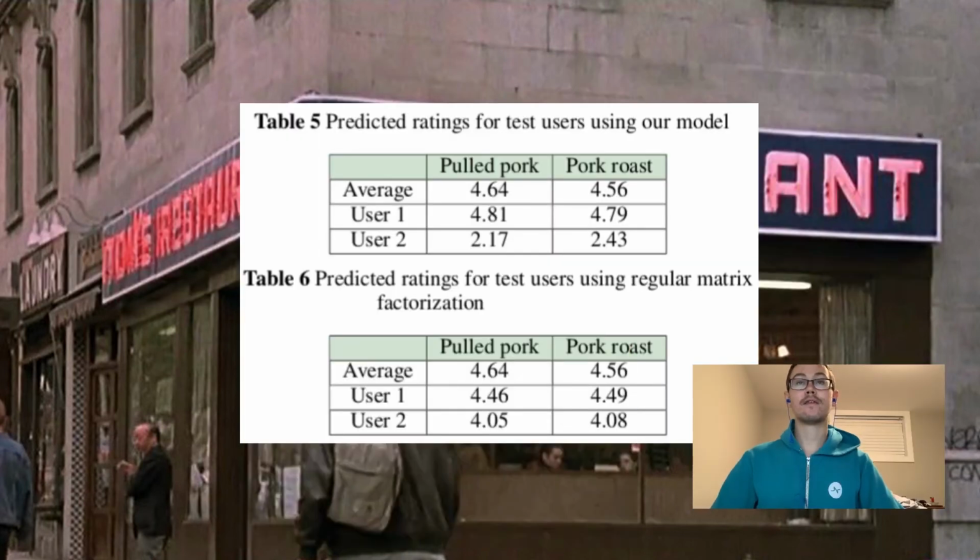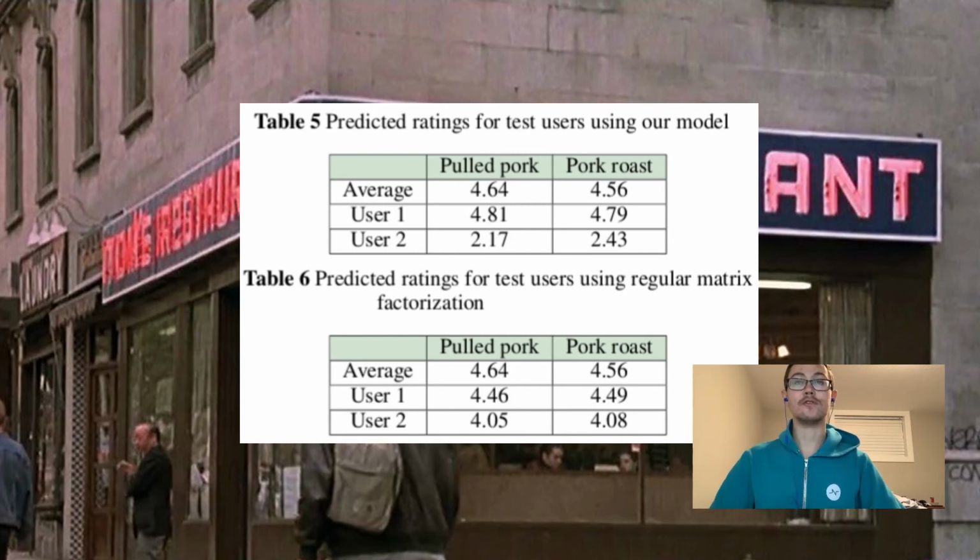To verify that our model was doing what we expected, we set up a small experiment. We identified 13 recipes that contained pork as the main ingredient. Then we created two users. User 1 rated all these recipes 5 stars, and user 2 rated them all 1 star. Then we identified 2 more recipes that had pork as the main ingredient and predicted the rating each user would give using our model and the regular matrix factorization model.